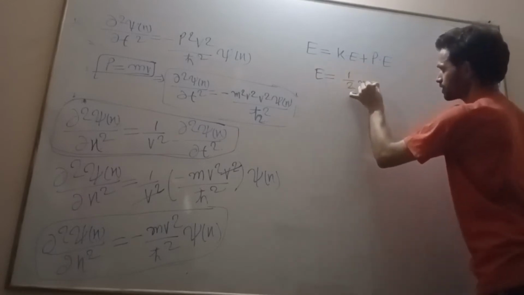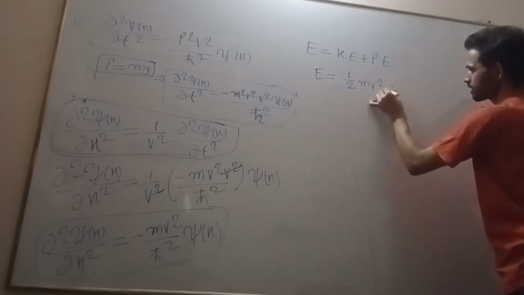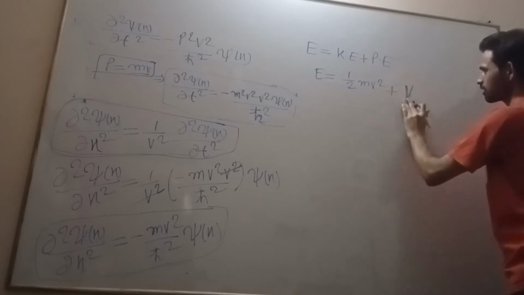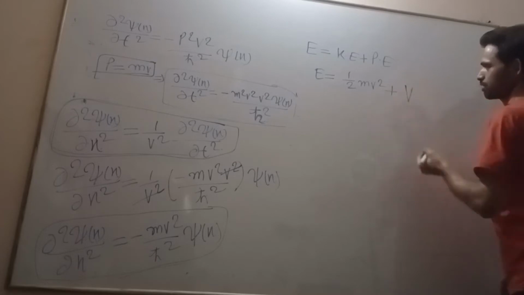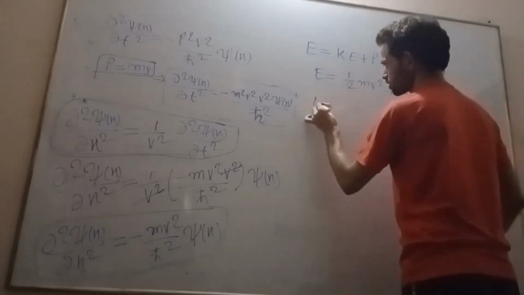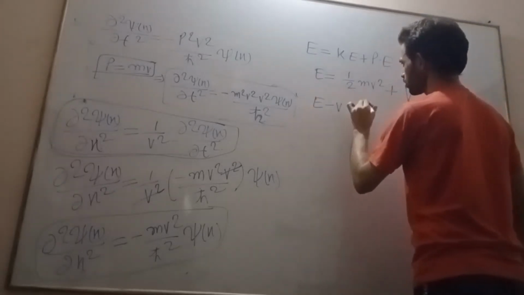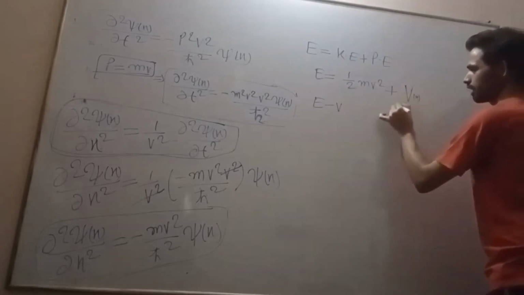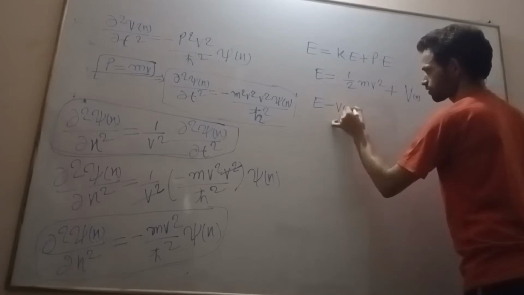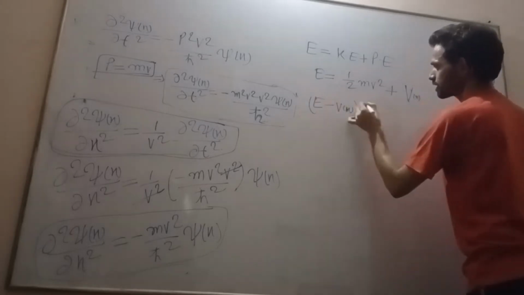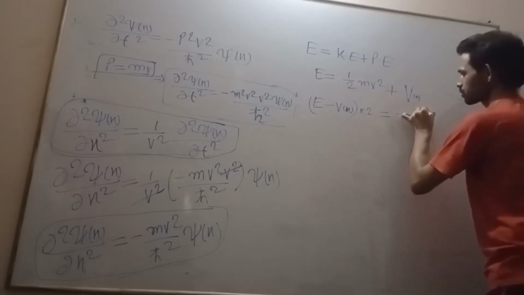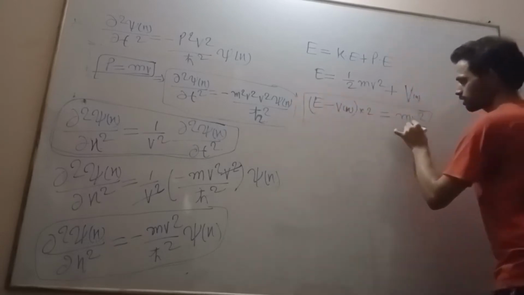Half mv square. And this potential energy is nothing but v potential. This is potential, not velocity. Just take this side, E minus v. This v is a function of x. E minus v into 2 is equal to mv square. We got this.